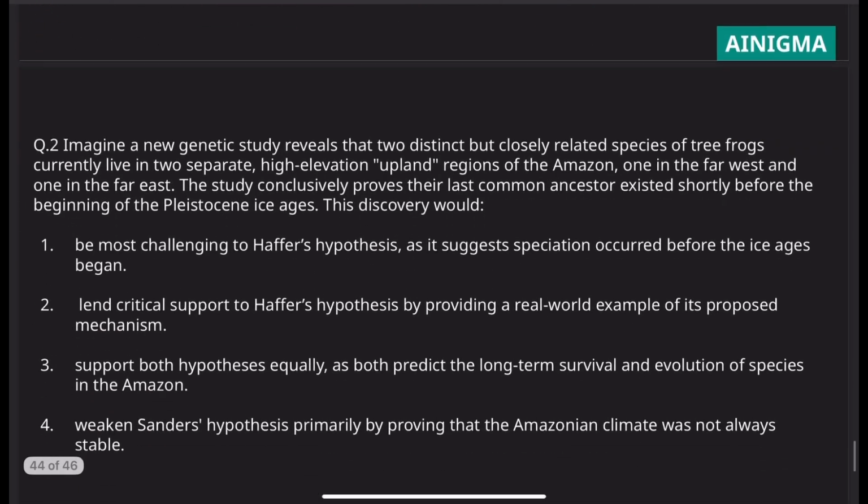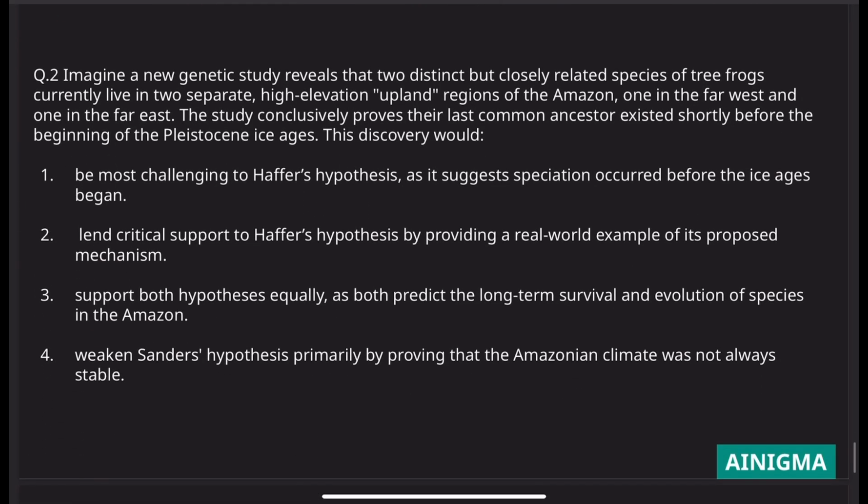Let's look at the second question. Imagine a new genetic study reveals that two distinct but closely related species of tree frogs currently live in two separate high elevation upland regions of the Amazon, one in the far west and one in the far east. The study conclusively proves their last common ancestor existed shortly before the beginning of the Pleistocene ice age.